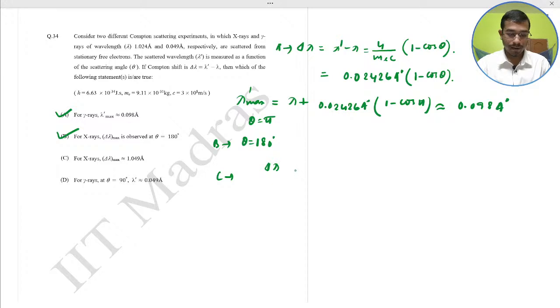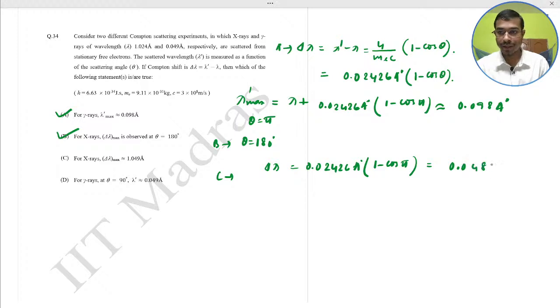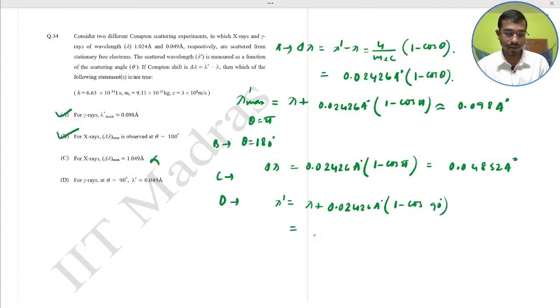The del lambda is equal to 0.02426 Angstrom into 1 minus cos theta, maximum at theta equal to pi. This would be what? 0.04852 Angstrom. So option C is not correct. And for D, for gamma ray at theta equal to 90 degrees, the lambda dash would be what? Lambda plus 0.02426 Angstrom into 1 minus cos pi by 2, 90 degrees. This would be what?